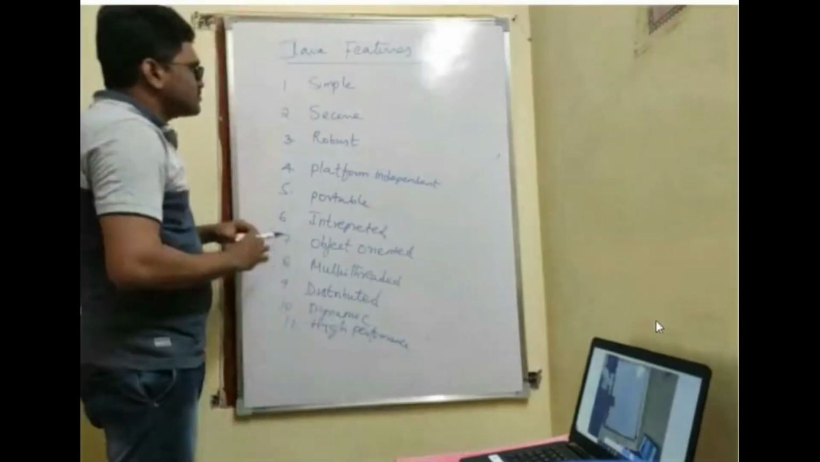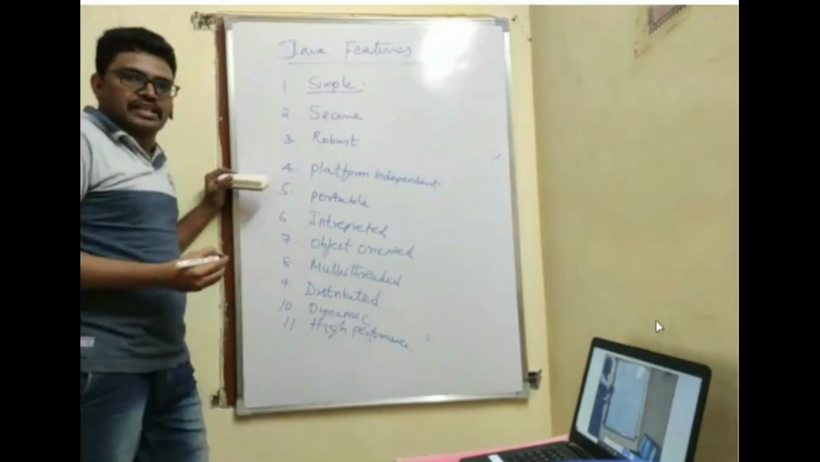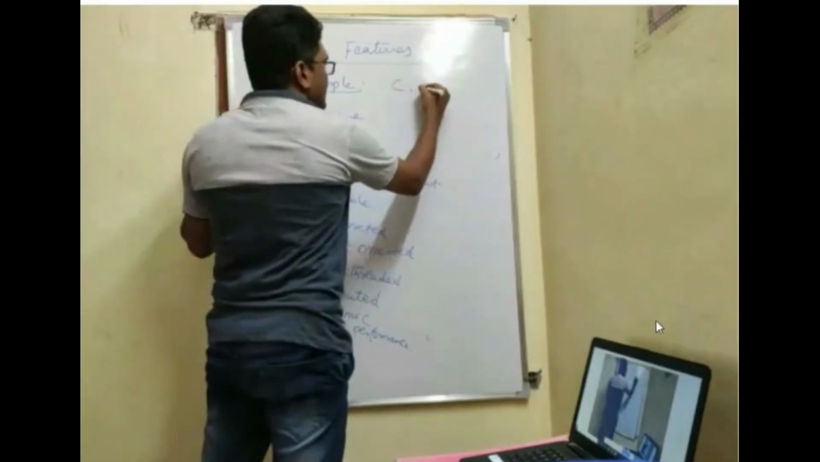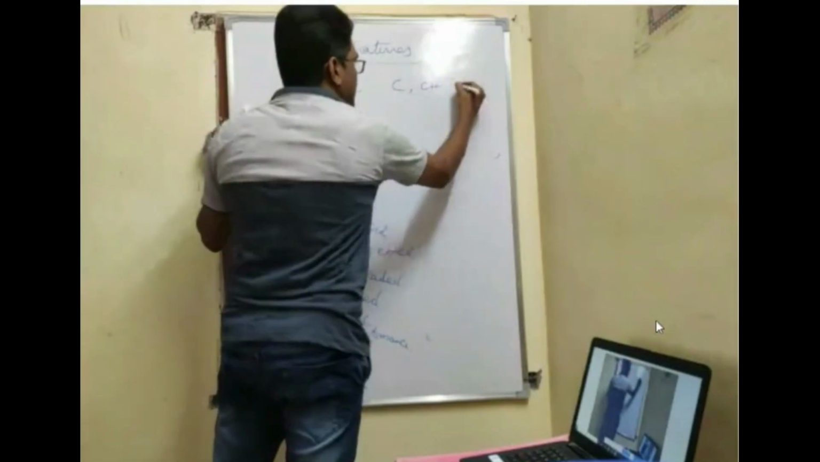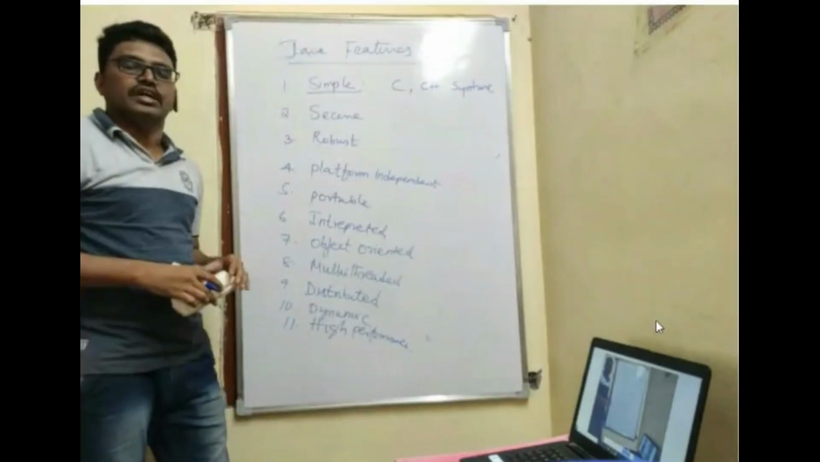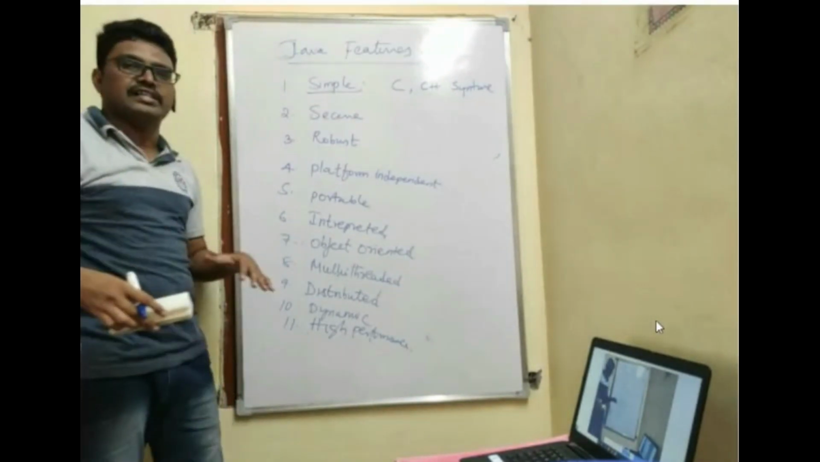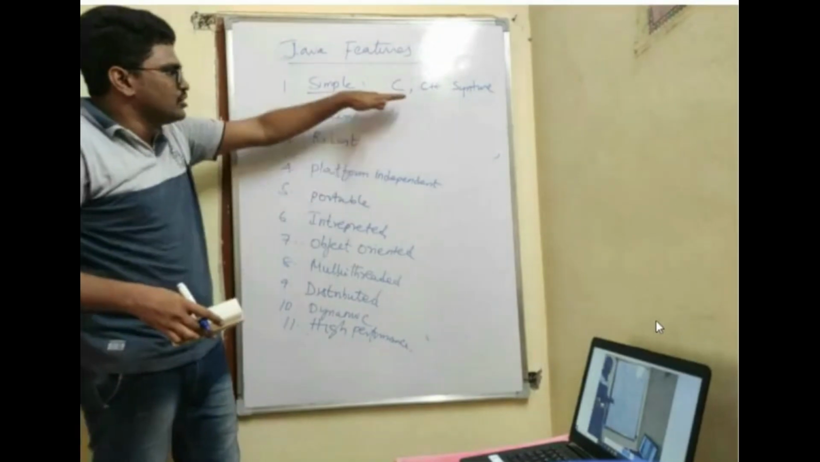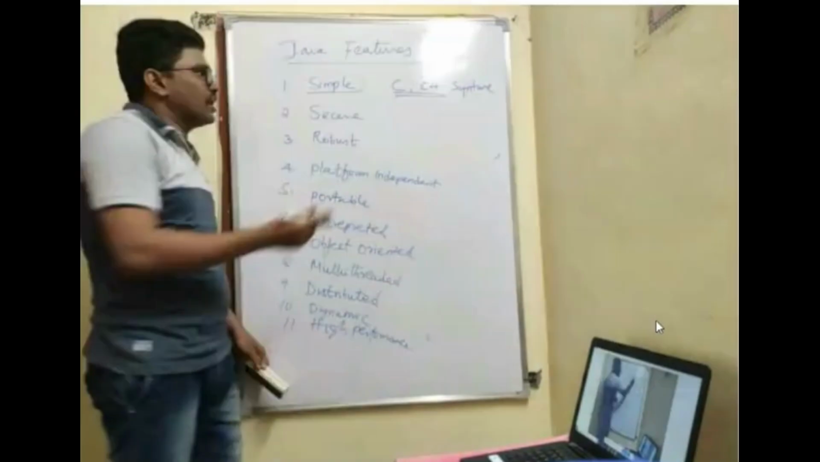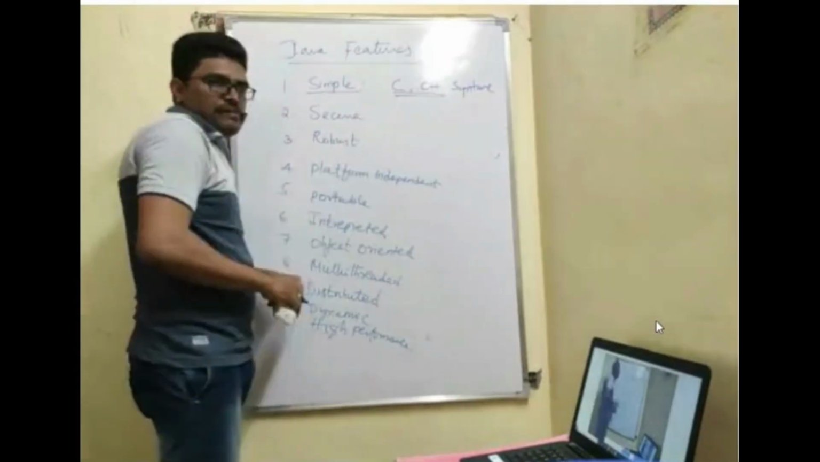Okay, so now the first feature is Java is a simple language. Why it is simple is because it follows the same syntactical structure of C and C++. See, syntax wise, there is not much difference. So anyone who is familiar with either C or C++, you can easily learn Java. That's why we are calling it a simple language.